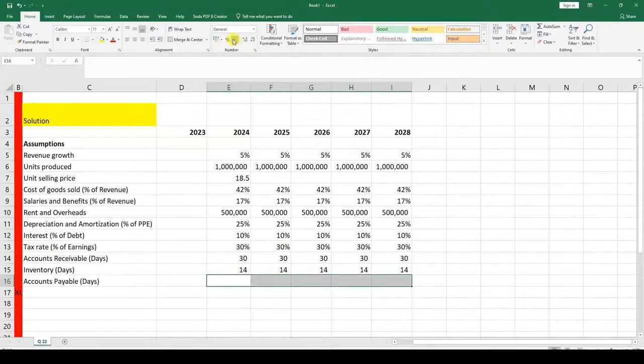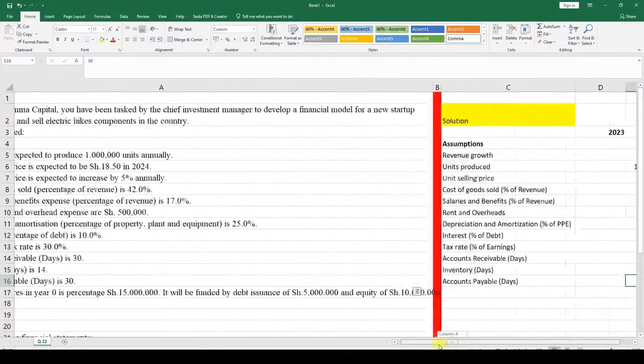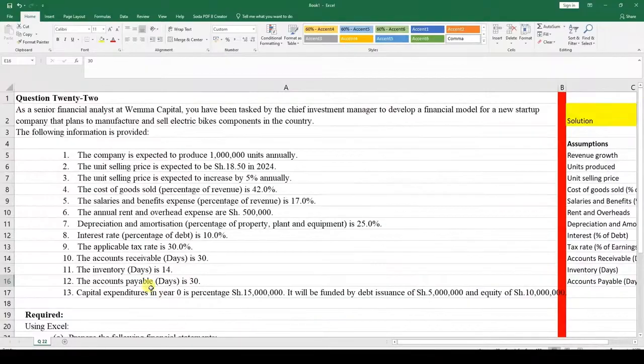So the comma format, 30, like that. Once we have the 30 there, we can then develop our assumptions for capex.